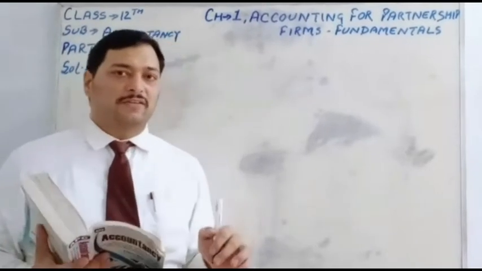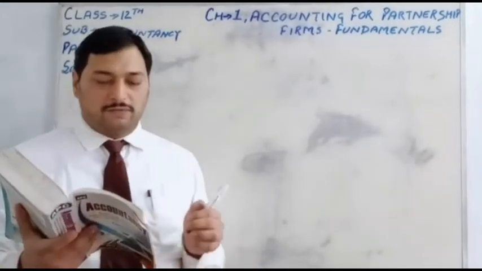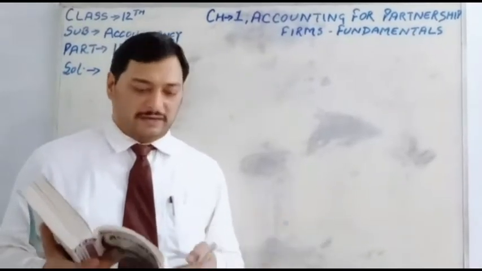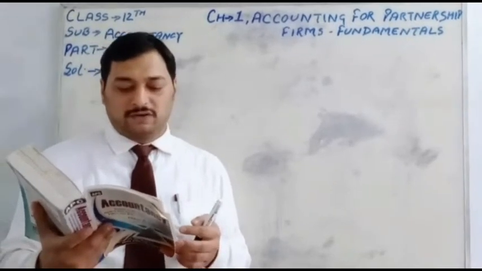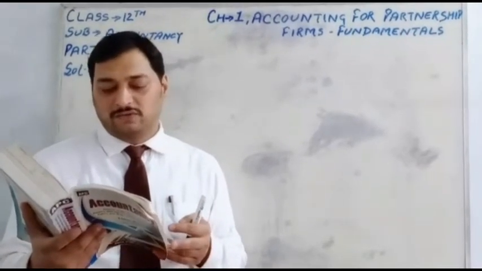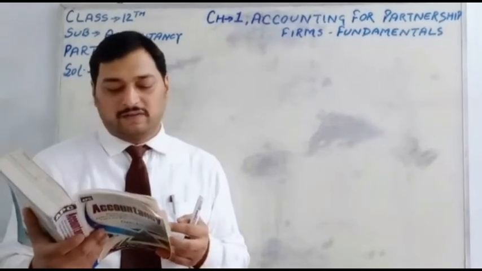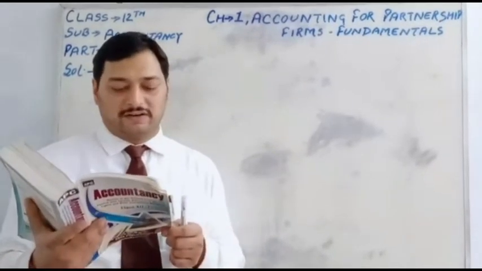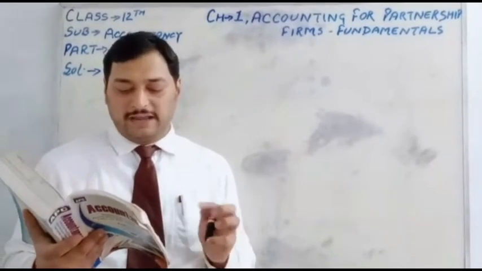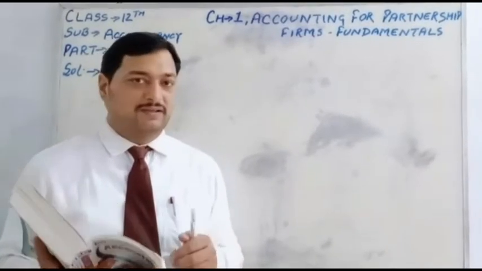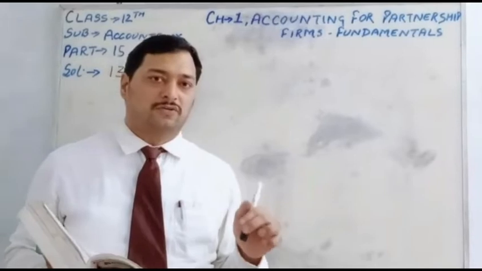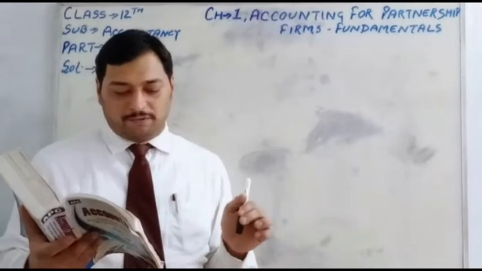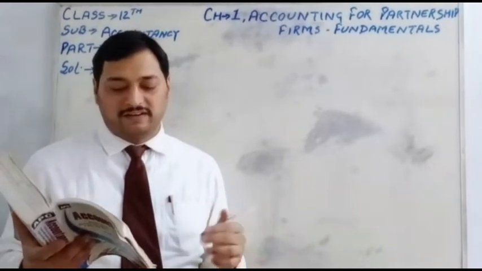B and C are giving the loan to the firm. So the firm will have to allow interest on the loan to the partners. The profit and loss account for the year ended 31st March 2011 discloses a profit of 7,70,000. It means out of the profit and loss account, the profit came out 7,70,000. But the partners could not agree upon the rate of interest on loan. It means the rate of interest on loan to the partners is not agreed, and the profit sharing ratio is not given either.